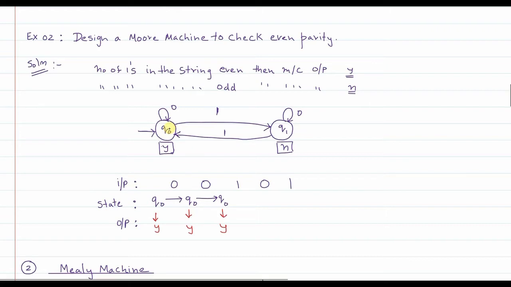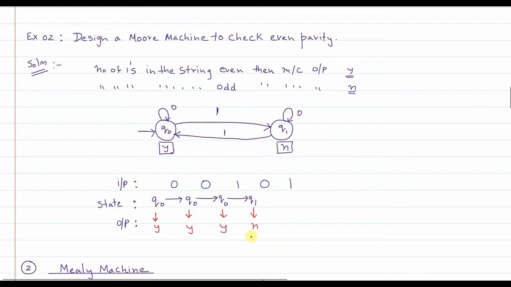Next, again in q0 state, when a single 1 is encountered, from q0 I go to q1 state, and the output associated with state q1 is no. Which means that the string scanned so far, 0 0 1, has an odd number of ones, so such a string does not have even parity, so the answer should be no, the string is not accepted, correct?